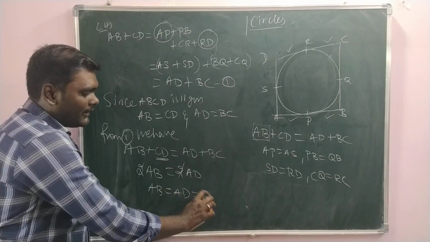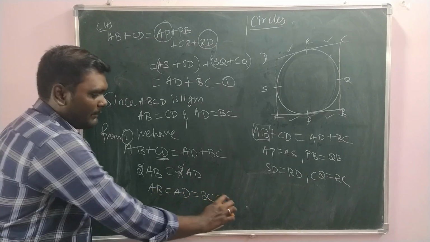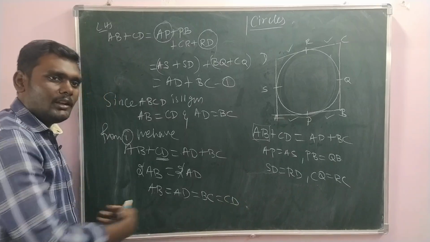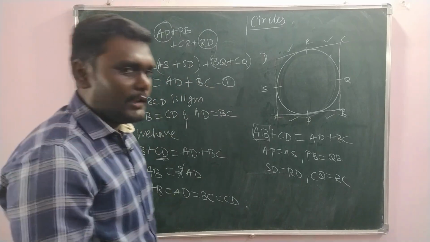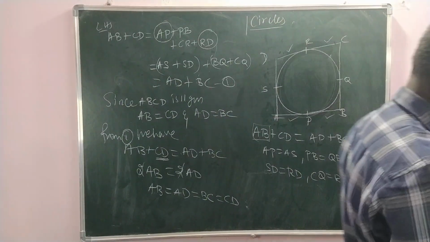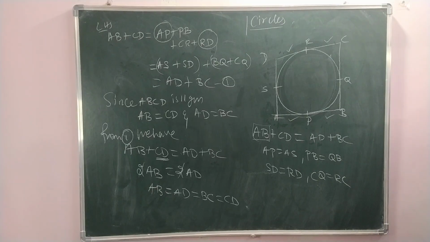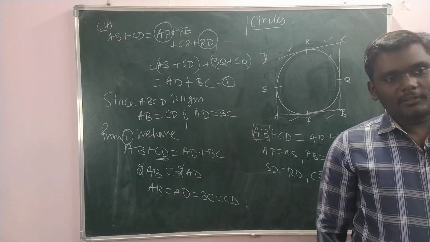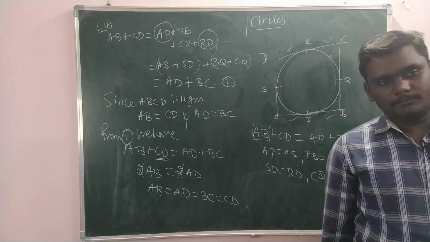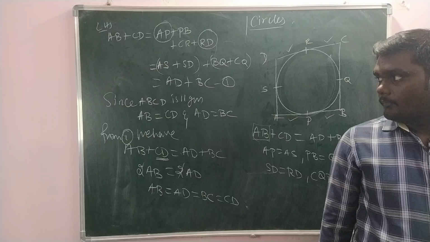That AD is already equal to BC. Our AB is already equal to CD. So all four sides are equal in a parallelogram. That is what? Rhombus. That's all. So questions 8 and 11 are the same questions. The 11th question has some extra steps compared to the 8th one. Got it?